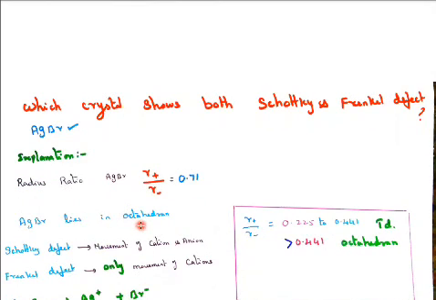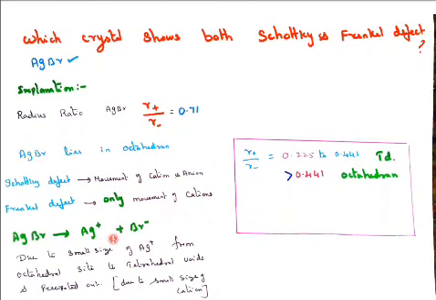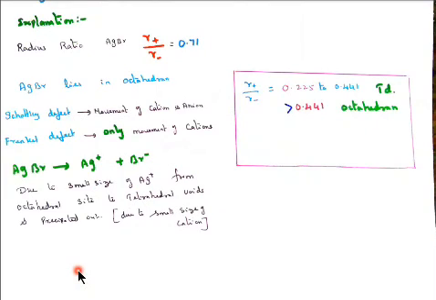So AgBr lies in the octahedral range because it is greater than 0.414. A radius ratio of 0.225 to 0.414 is a tetrahedral structure, but greater than 0.414 is an octahedral structure. Schottky defect involves movement of cation and anion, and Frenkel defect only the movement of cation. AgBr gives Ag plus and Br minus. As I told you, due to the small size of Ag plus, it transfers from the octahedral site to the tetrahedral site. So it is due to the small size of the cation. Thank you, students.